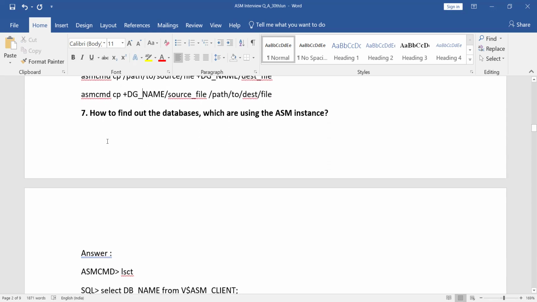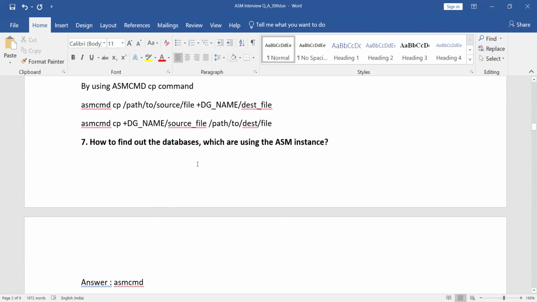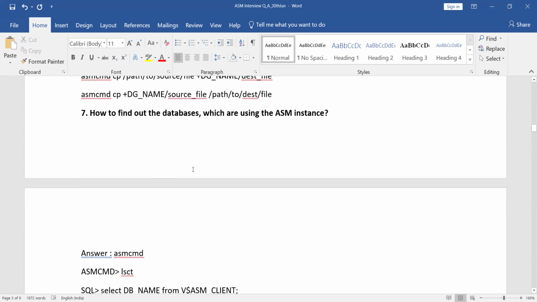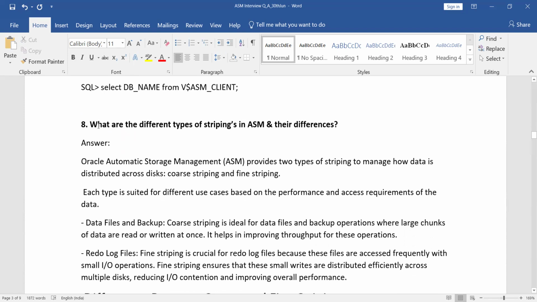Then how to find out the databases which are using the ASM instance? Very simple. As and when you are connecting, use SQL*Plus as SYSASM, or you can connect to ASMCMD, the command line utility, and there you can use lsct. It will give you that information. We can find out which databases are using the ASM instances. Those two commands we can use.